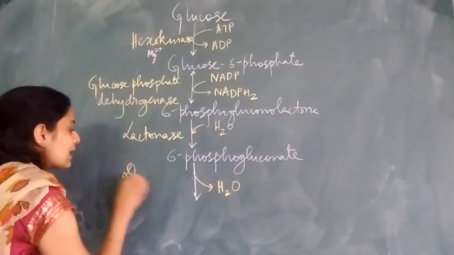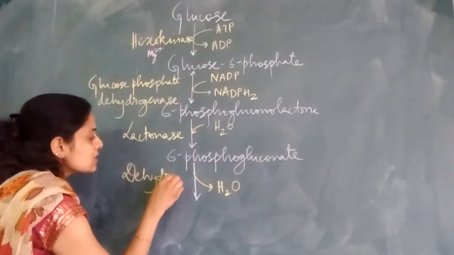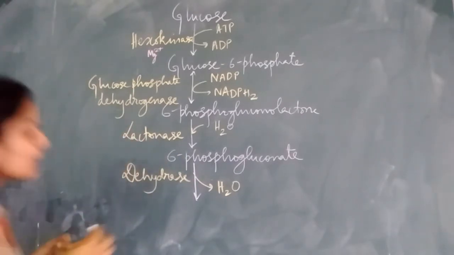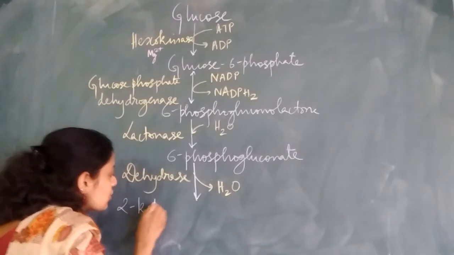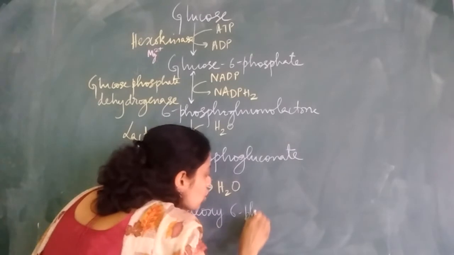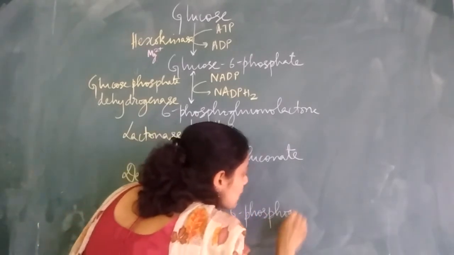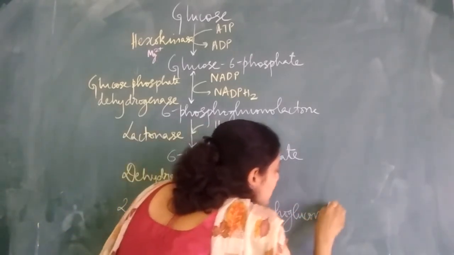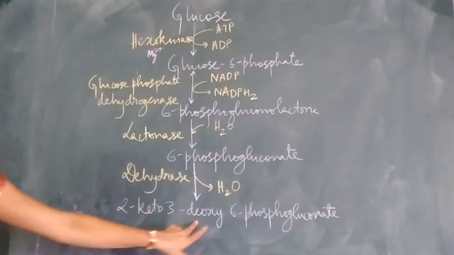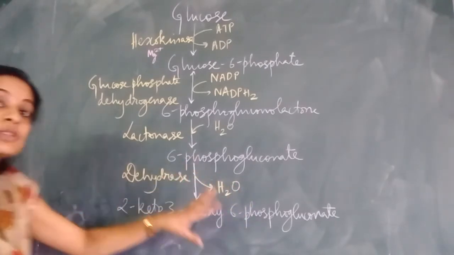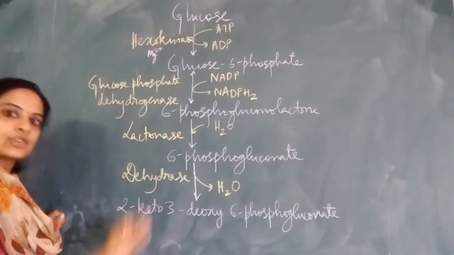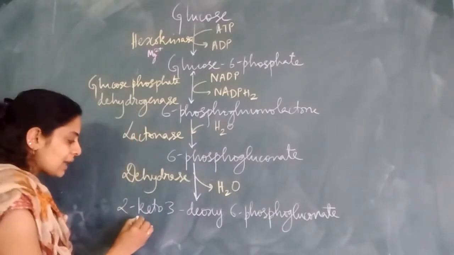water, to form a very important product, that is 2-keto 3-deoxy 6-phosphogluconate. This is the product that is being formed by the action of dehydrase enzyme. Now, if you see here, 2-keto 3-deoxy 6-phosphogluconate is also attributing to the name of this reaction, that is, this reaction or this pathway is also called as